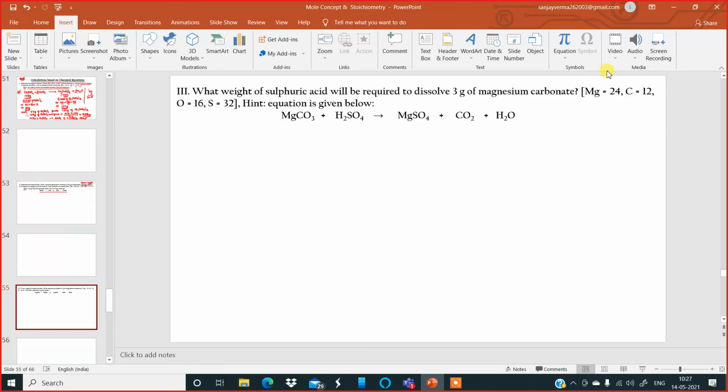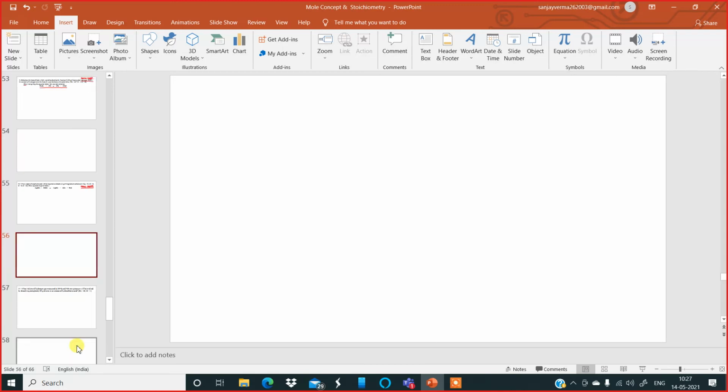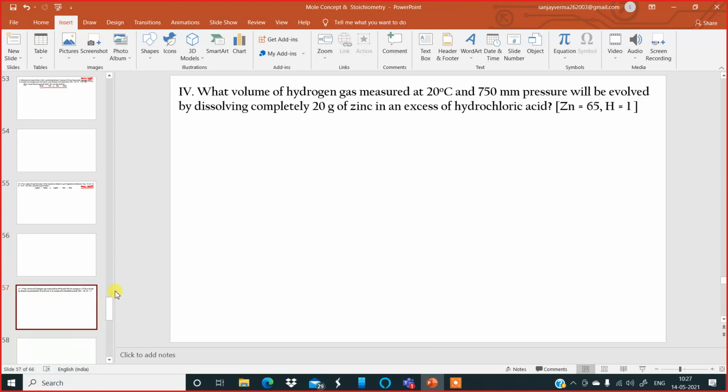Your network is very slow, so I will send it to the group. I will send the second homework also. Those who can see, take a screenshot. First homework, second homework. One more homework is there.